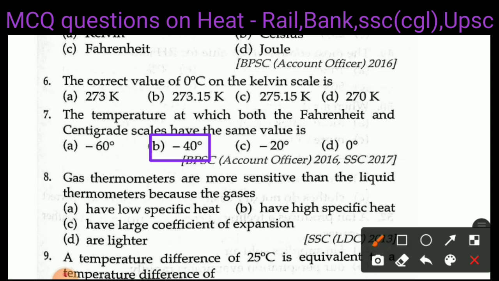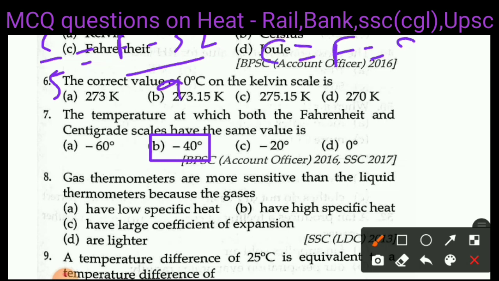How do we find out? We know the relation C by 5 equals to F minus 32 divided by 9. The question says that Fahrenheit and centigrade scale have same value. So C equals F equals X, and we have to find out the value of X.